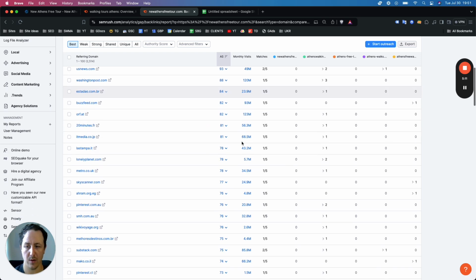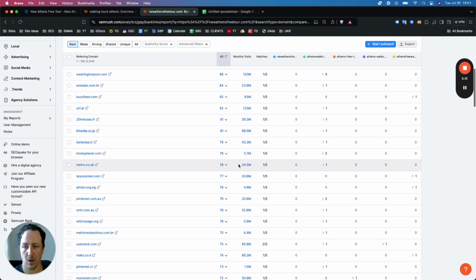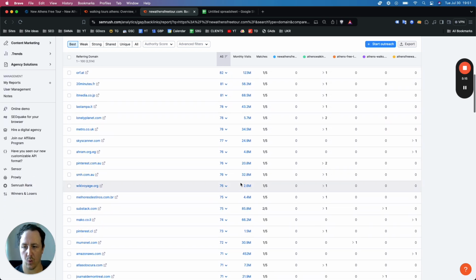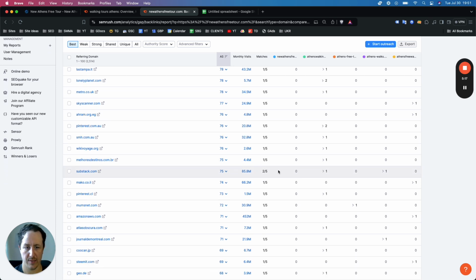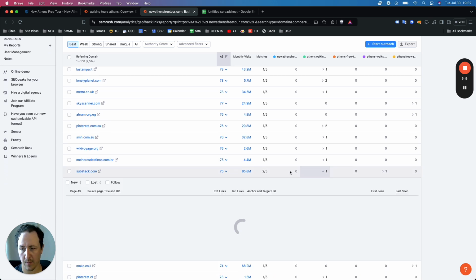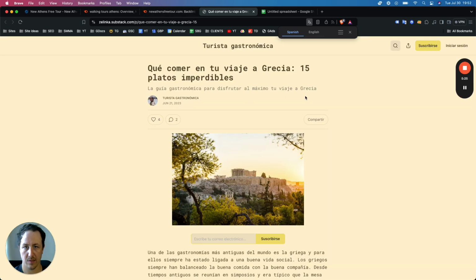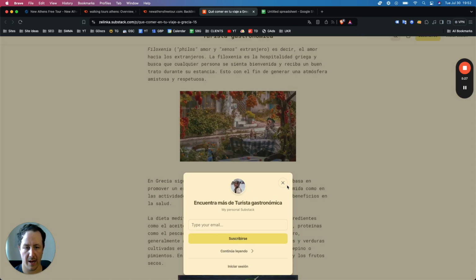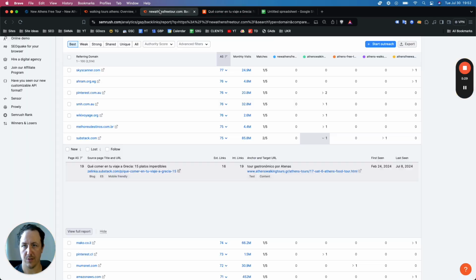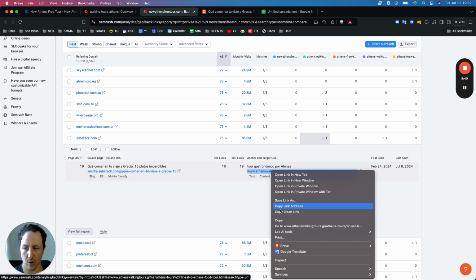But what you would then want to do is go through all of these and start to look for the ones that are most relevant, right? So Substack, for example, I think is probably just an author byline domain, no. It is an article in Greece. Yeah, so this would be one that you could actually replicate. I'm not sure if it's a dofollow or nofollow domain, but you can see that they have "food tour of Athens" as their anchor text. That doesn't necessarily matter. What's more important is the link.